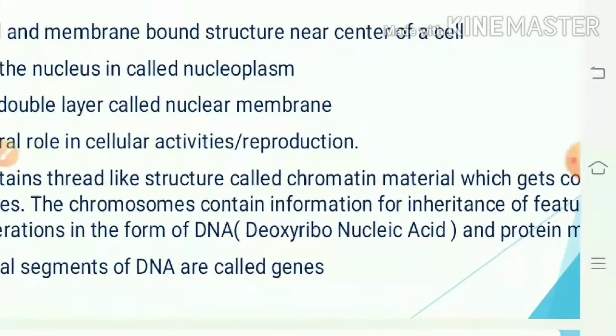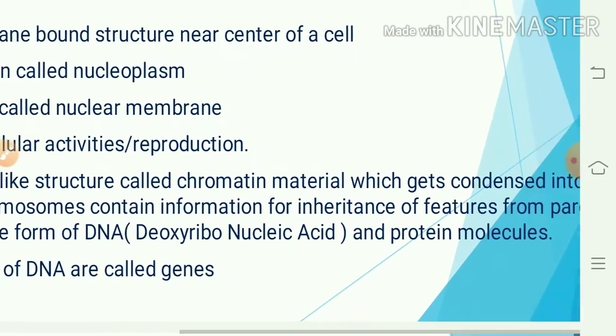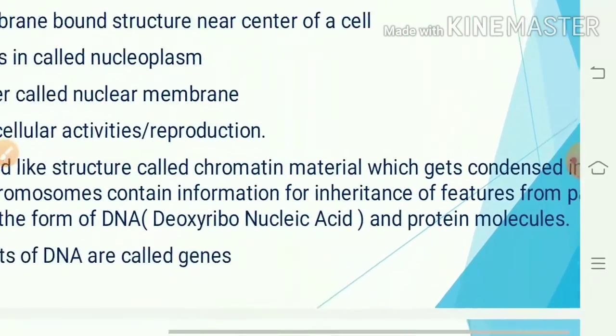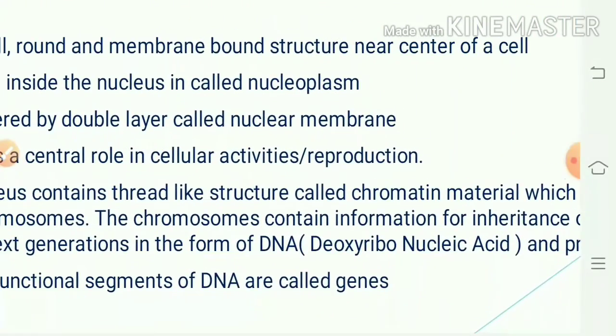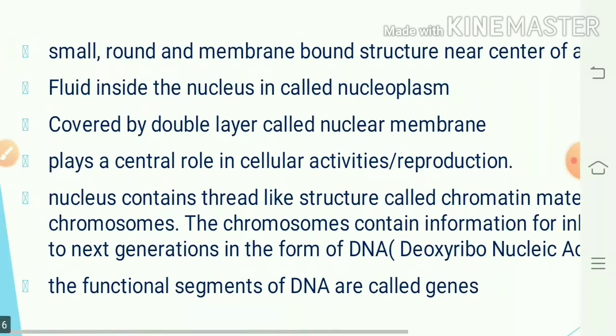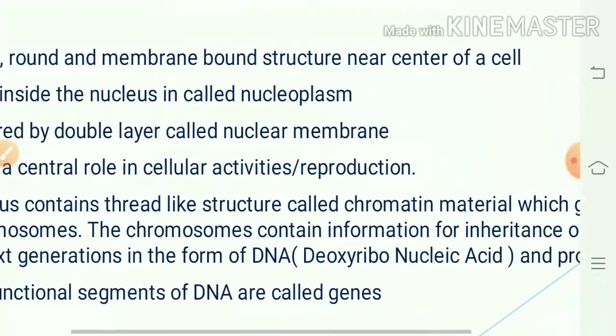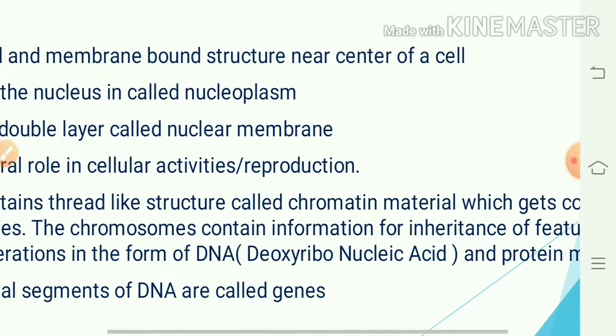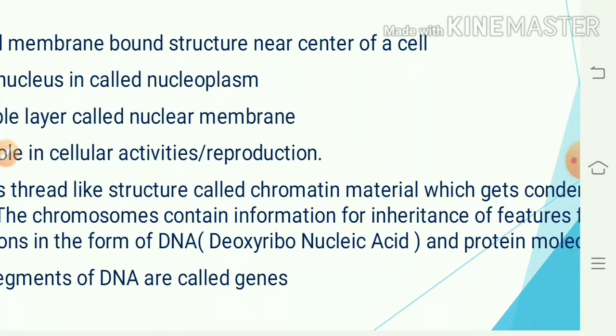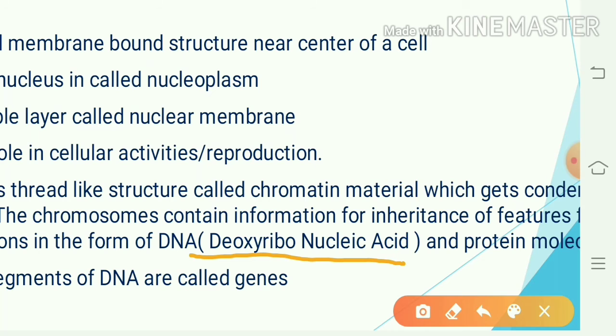Chromosomes contain information for inheritance of features from parents to their offspring, from one generation to the next generation, in the form of DNA. DNA means deoxyribonucleic acid. It is hereditary material which contains smaller units called genes.